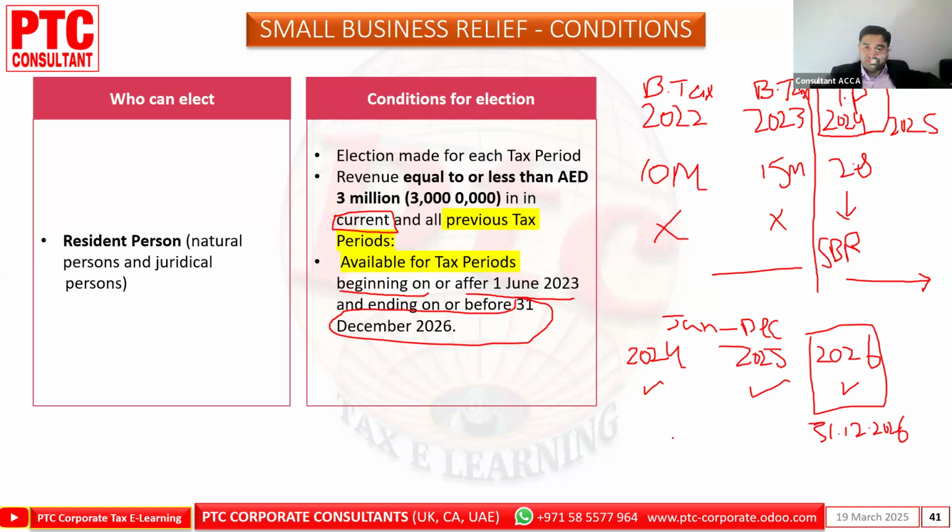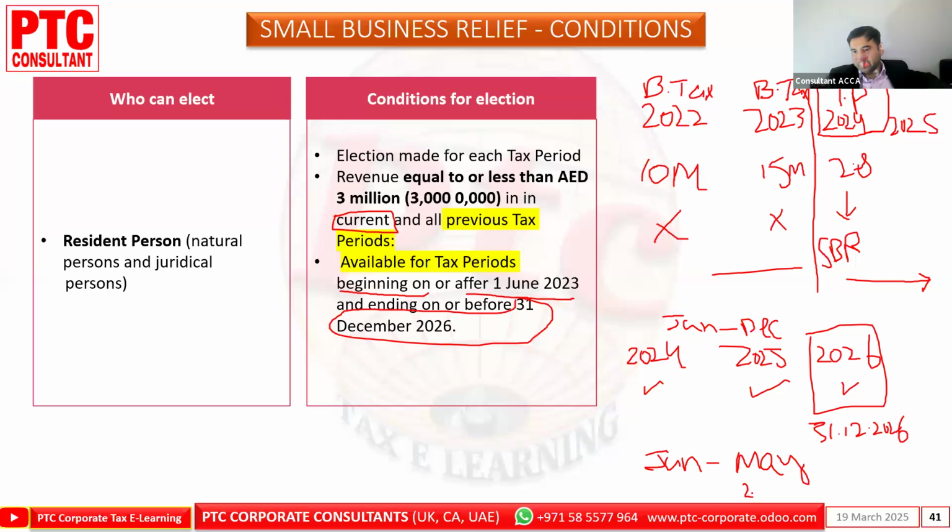But if you have a different tax period, let's say June to July or July to June, June to May, then the first tax period will be from June to May, right?